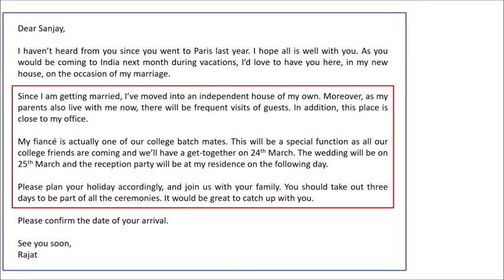Now comes the core part of your letter. These 3 paragraphs here are the most critical. They form the body of your letter. This is where the main content is. Each of these paragraphs is based on one of the bullet points. Paragraph 1 is based on bullet point 1, only point 1. Paragraph 2 is based on bullet point 2 and third paragraph is based on point 3. It's critical that you cover each point in a separate paragraph so as to not mix 2 different ideas.